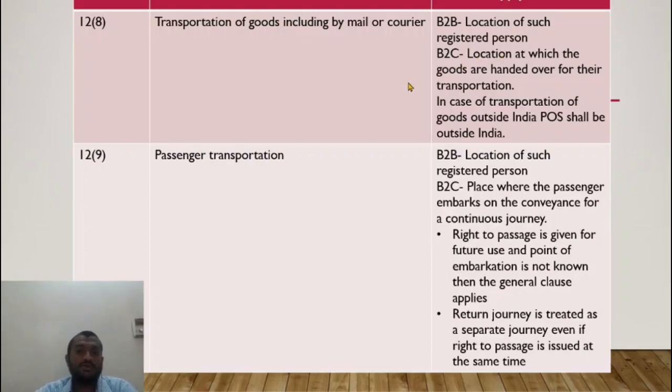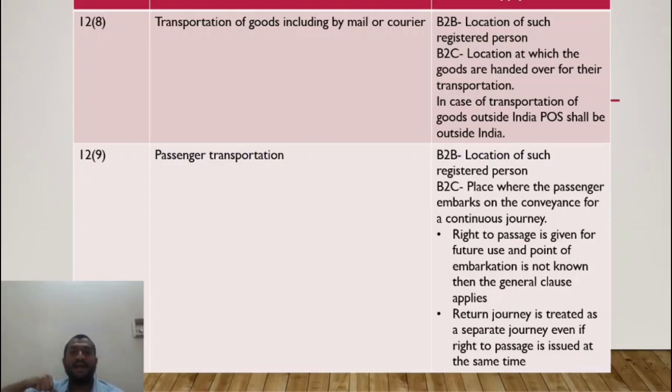Ideally, the goods would be transported from the place where the service recipient is. So if I am transporting goods, I would have handed them over to the goods transport agency.